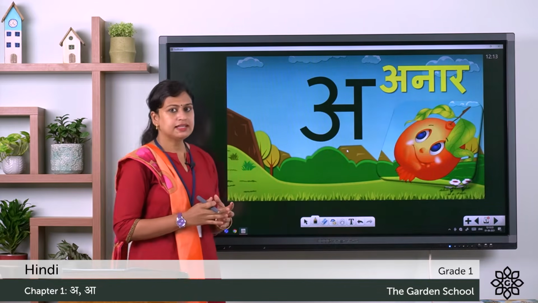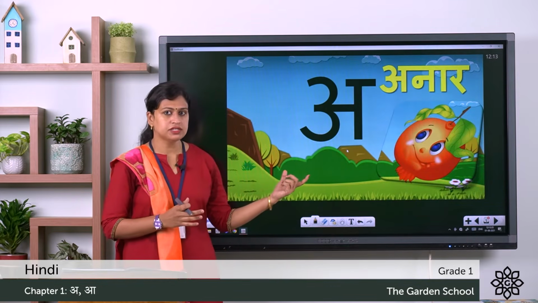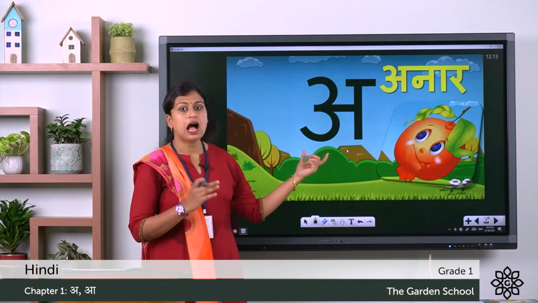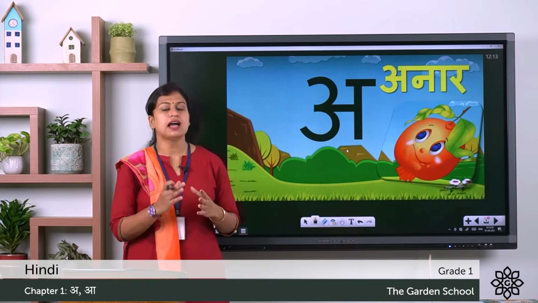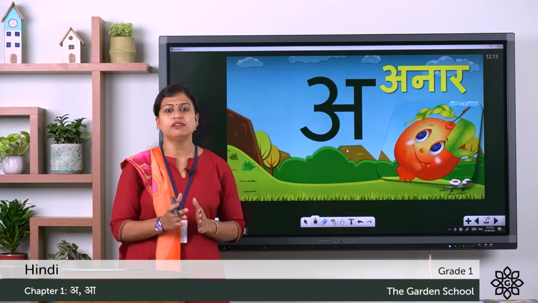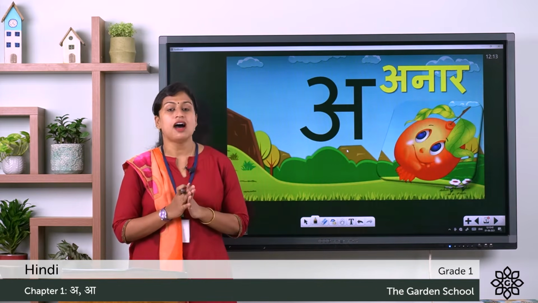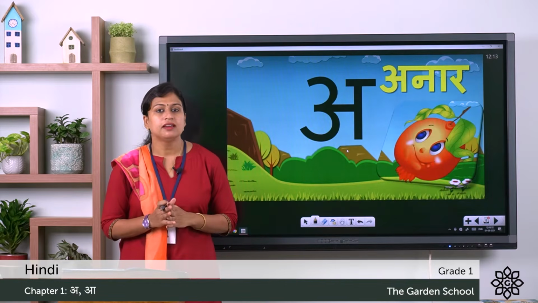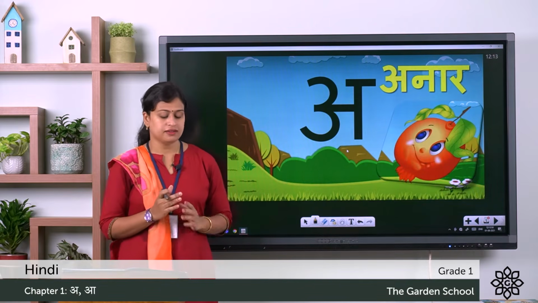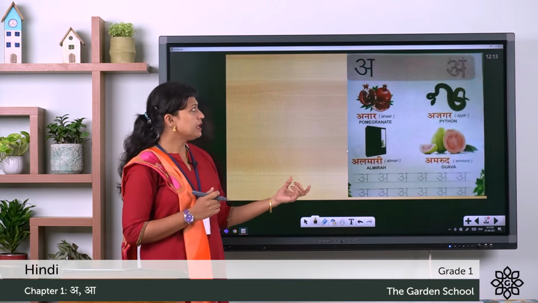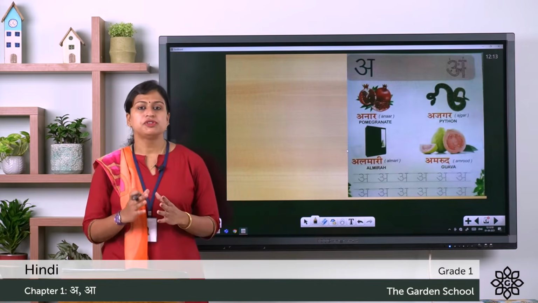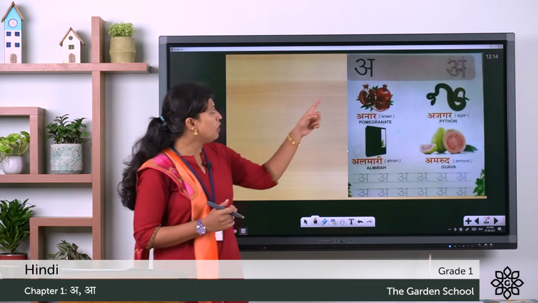Now here you can see the first Swarakshar and the letter is A and a word starting with A. So kids, can you identify this picture? This picture is of a pomegranate. In Hindi, we say anar. A say anar. What do we say? A say anar.